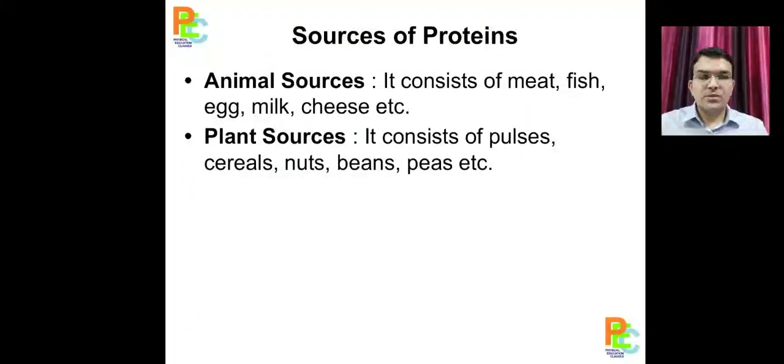These are the sources of protein: animal source and plant source. Animal sources: meat, fish, egg, milk, cheese. Plant sources are cereals, nuts, beans. Soya bean is a very rich source of protein.